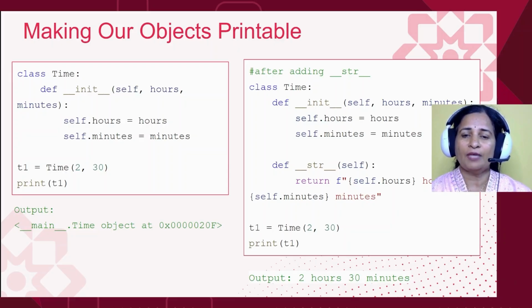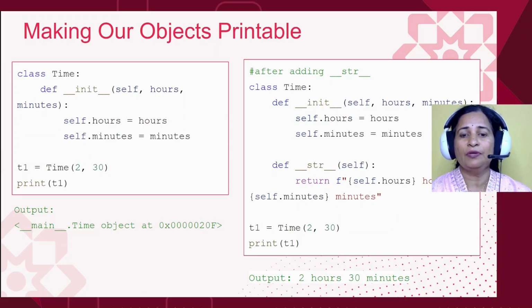So how to do that? When we saw the list of dunder methods, there was one such method called the string dunder method. We can use that. That will tell Python exactly how to show our objects when we print them.